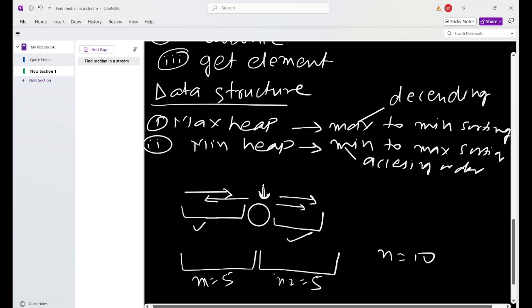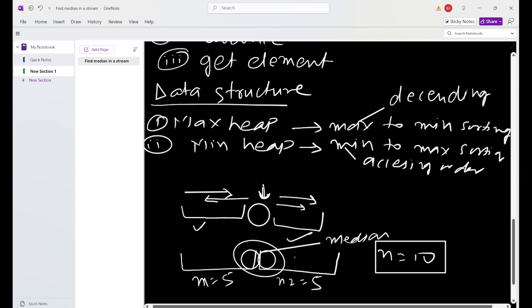Both heaps are equal in size, so total n will be even. So we need to take one element from here and one element from here and find the average of these. That will be our median. That's why we take the top elements from both and return their average as the median.